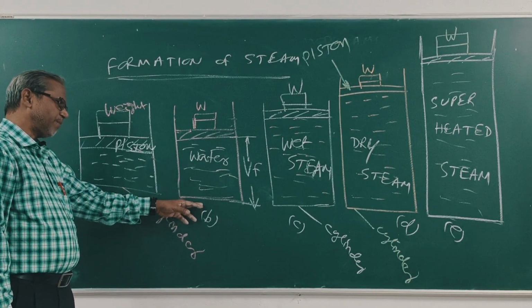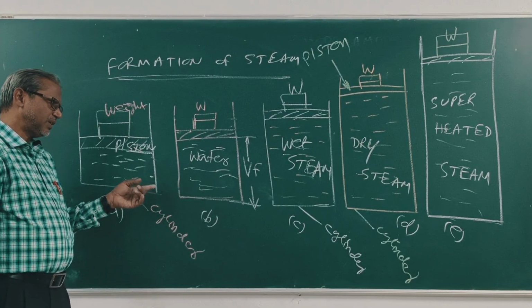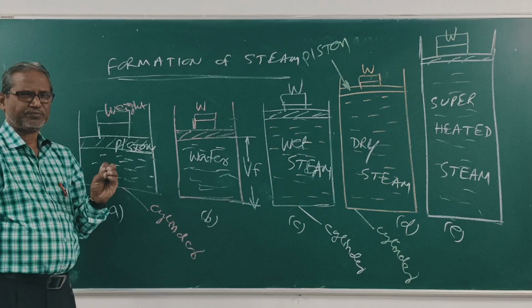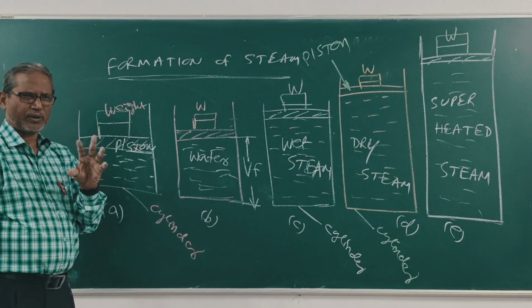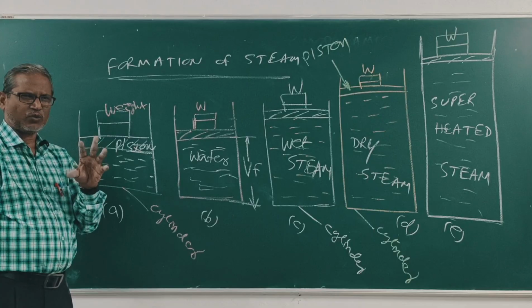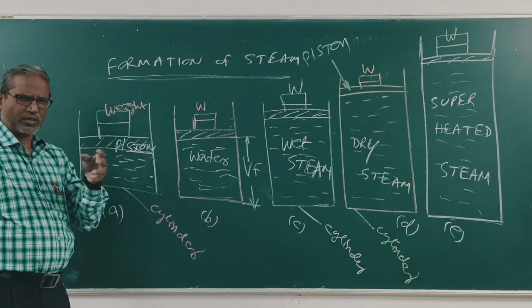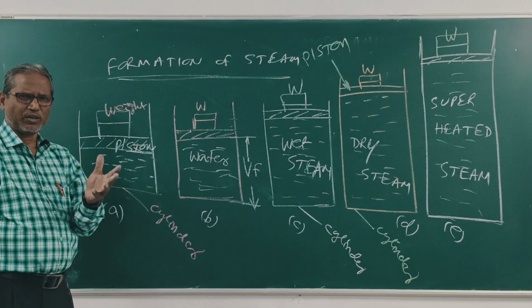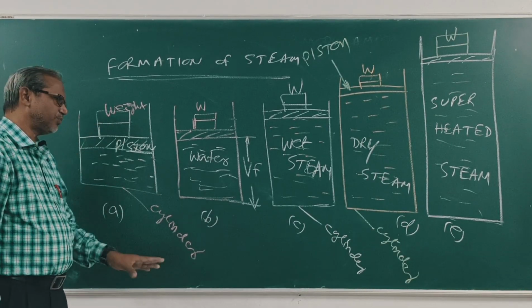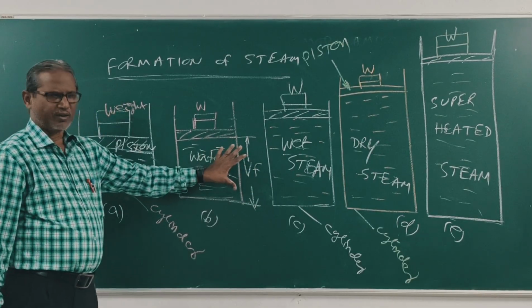In figure B, when heat is added to the water, its volume increases slightly. That volume is not considered in any calculation. It is very negligible. Volume change means work, and that work is also negligible. In figure C, this is called Vf, the volume of water.